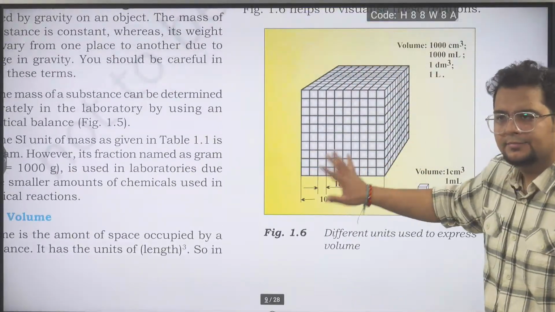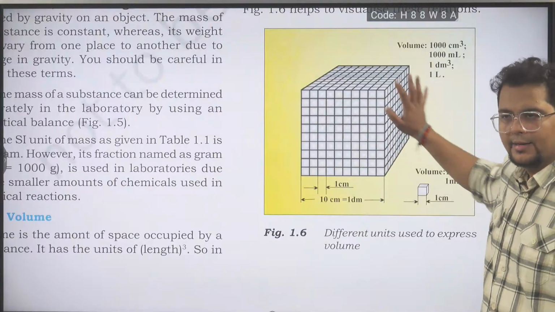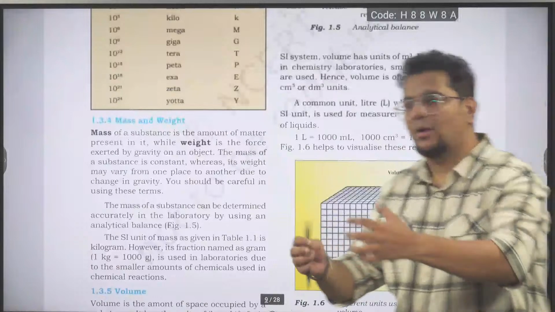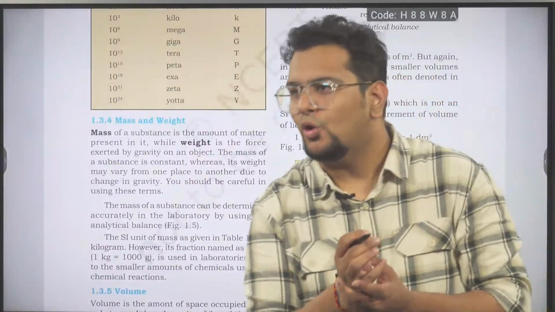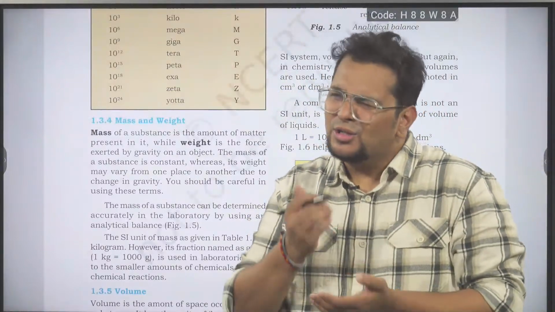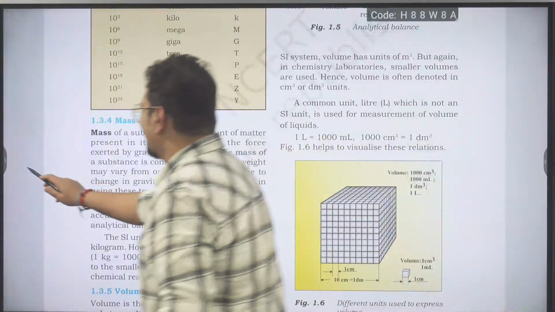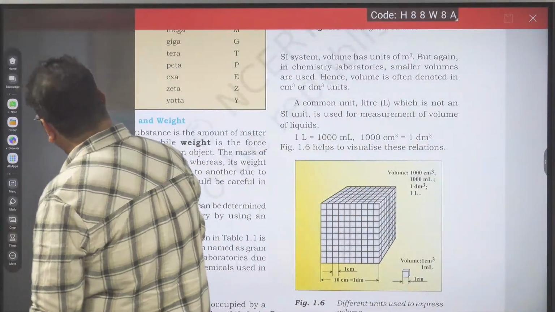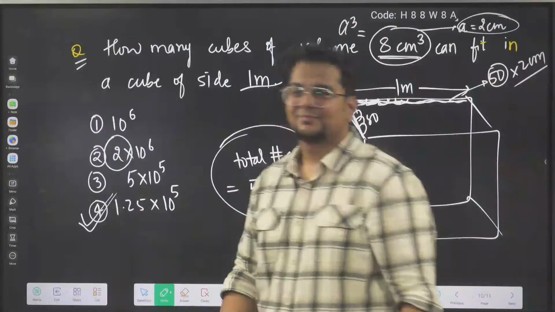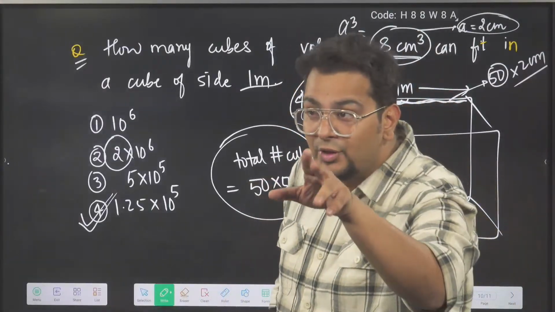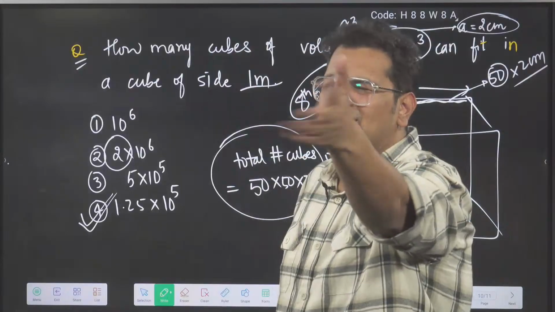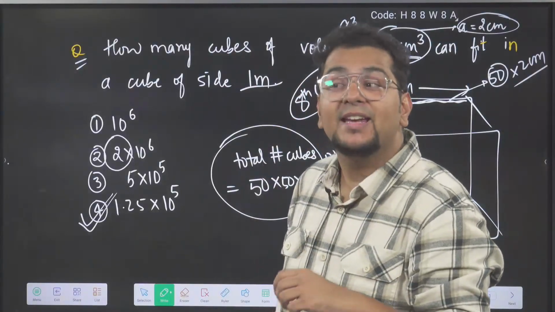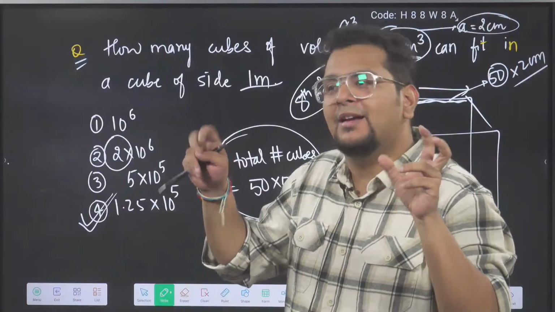Yes, clear, brother, this thing? Clear this thing, everyone? Why was I teaching all this thing? Because sometimes it happened, I also understood as a student, when my teacher would have told all this thing without any context, I also would have thought, sir, why. That is also one of the reasons that some of you did not listen carefully. And intentionally, I did not tell in the beginning. Some people would have come, they would have seen and they would have gone, saying, okay, right now chemistry not going on. When chemistry will start, when main track, I don't know what this obsession with main track is. What is main track?